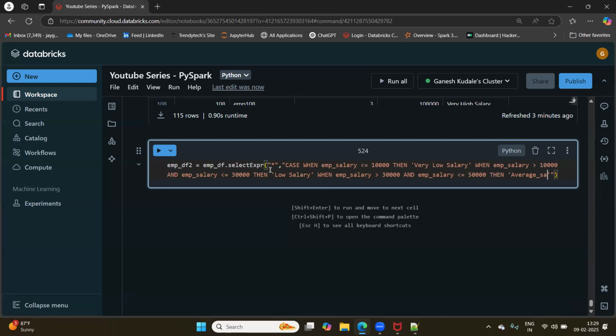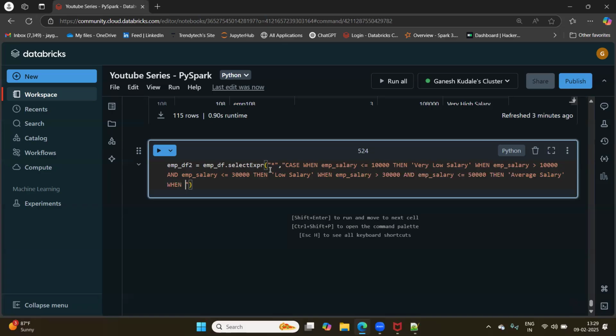What is next? When employee salary greater than 50,000 and employee salary less than or equal to 1 lakh, then high salary.